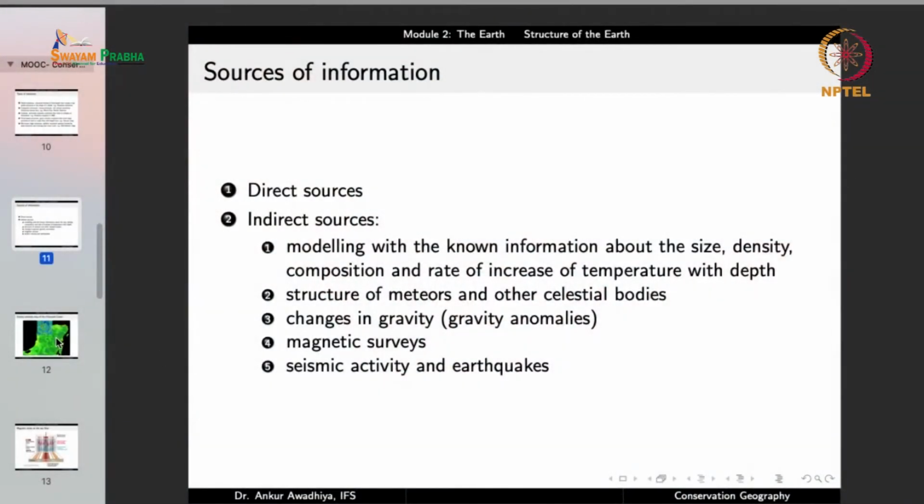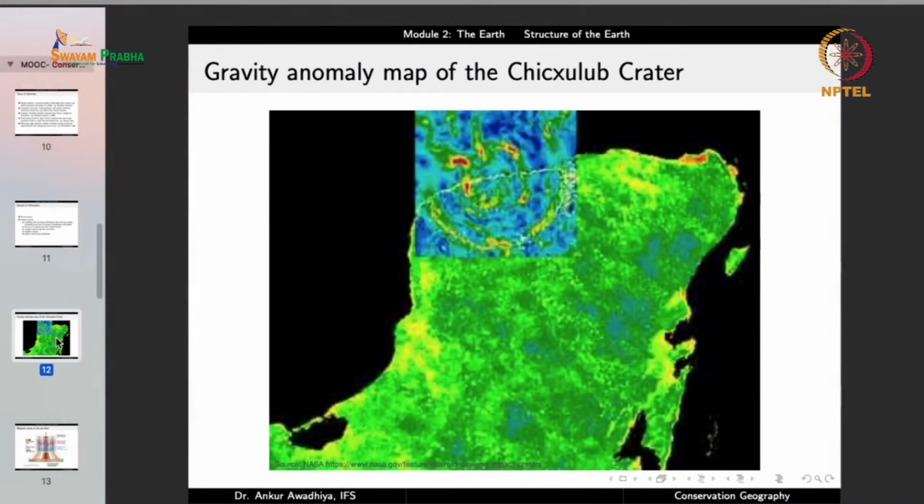So what do these indirect sources look like? Now this is a gravity anomaly map of Chicxulub crater, which is right next to South America. What we are observing here is that there are certain locations that are like concentric rings, and these rings have a similar gravity anomaly. That is, say, these locations have a higher gravity than expected. There are certain locations that have lower gravity than expected.